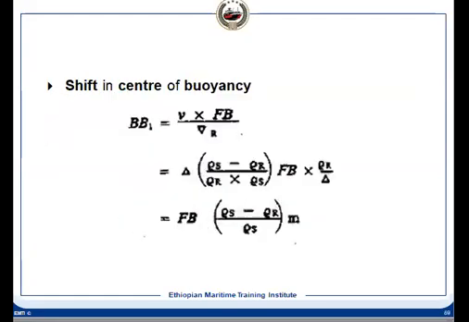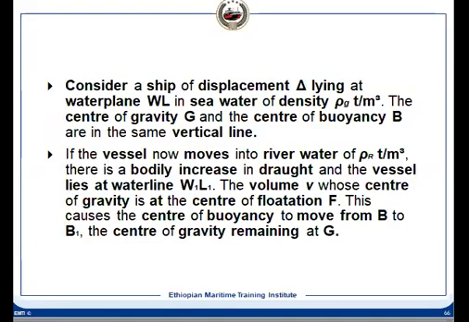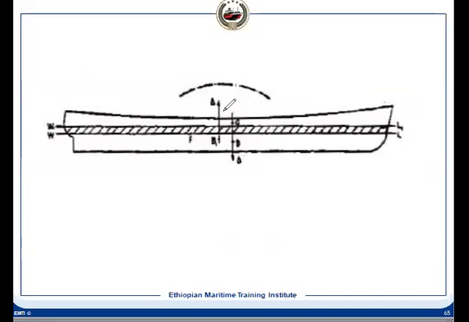Yes. So in that case, you are putting the mass somewhere on this line, isn't it? This is your G. So the draft will increase. The moment the draft changes, because of that also there will be a trim.